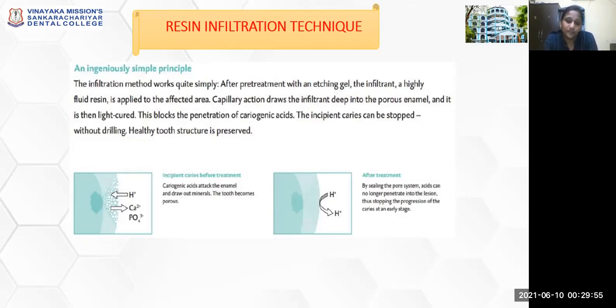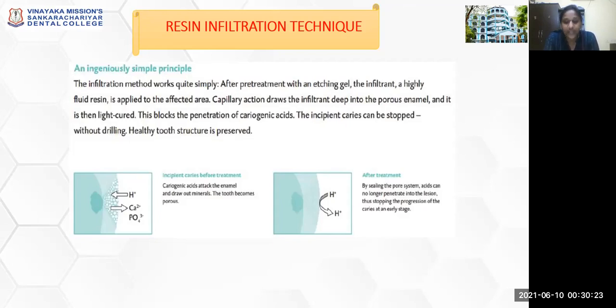This is a simple principle where your subsurface white spot lesion is etched. After it is etched and dried, a low viscous resin is applied over the etched surface, where the capillary action will draw the infiltrate into the deep porous enamel, and this will block the cariogenic acids.